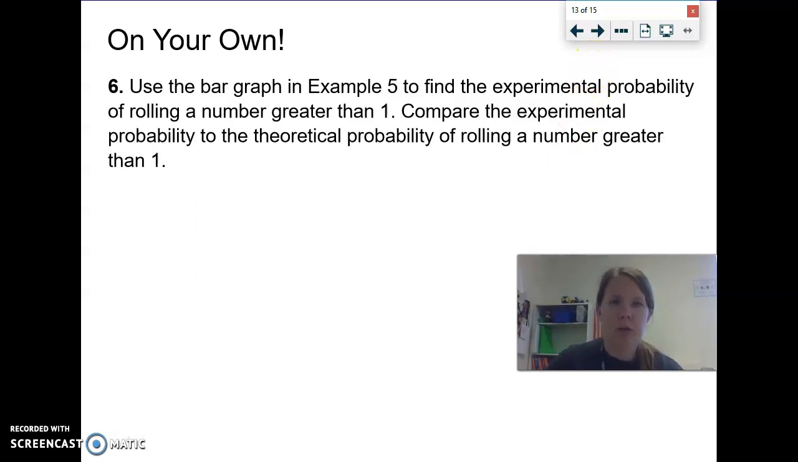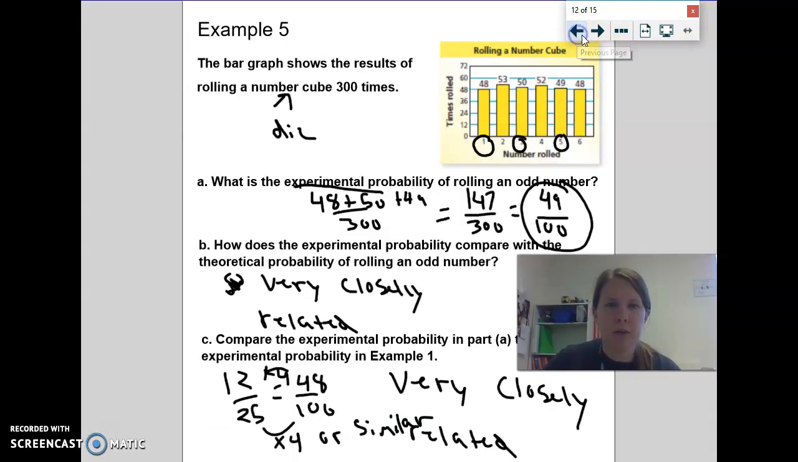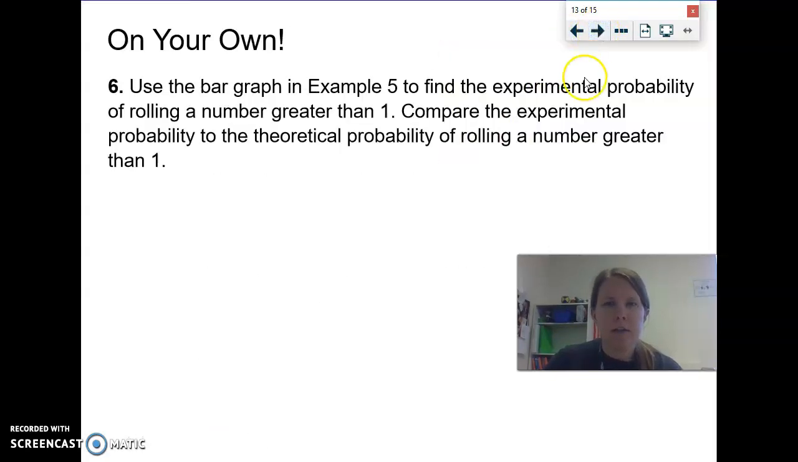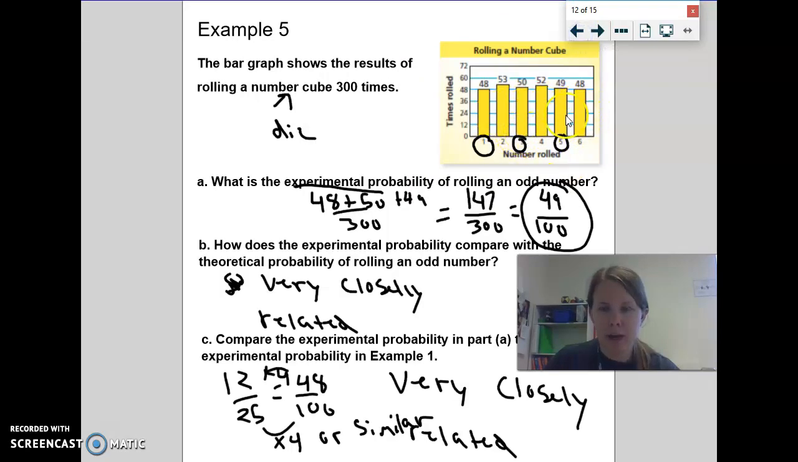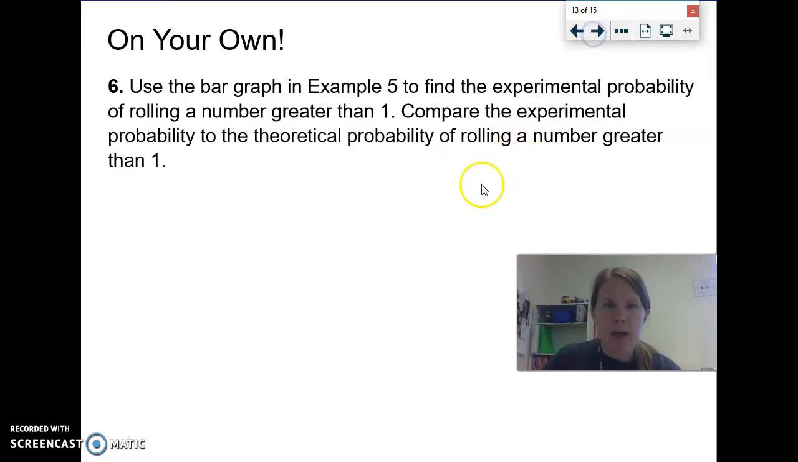All right, let's actually do this one. Go ahead and pause this. So you're going to use the example here from example 5, okay, to find the experimental probability of rolling a number greater than 1. So what's the experimental probability of rolling a number greater than 1? And what's the theoretical probability of rolling a number greater than 1? I want you to be able to compare the two, so that's why we're going to do this one, okay? So again, in experimental, you're going to count up how many, simplify it out of how many numbers, and then your theoretical probability is going to be rolling a number greater than 1, okay? So go ahead, pause the video, answer these questions. I will see you when you get back.